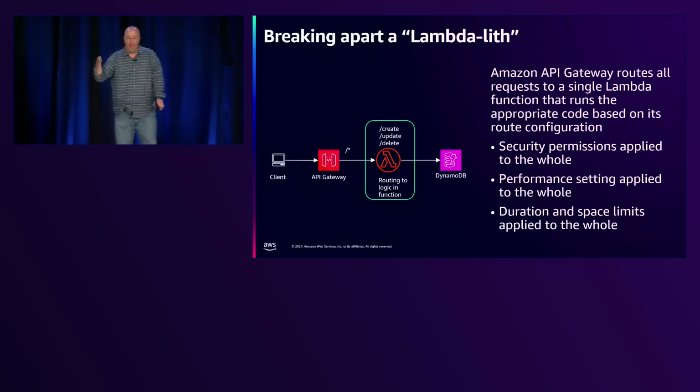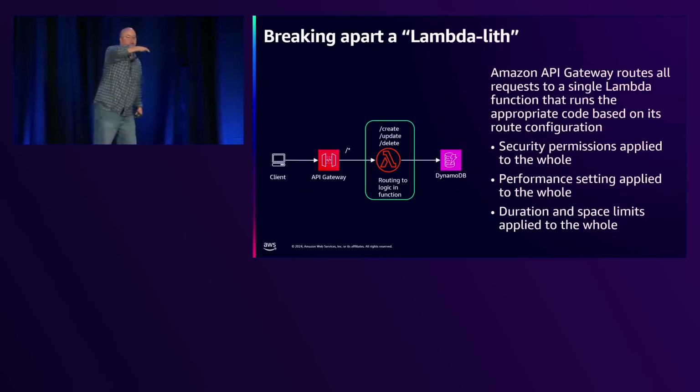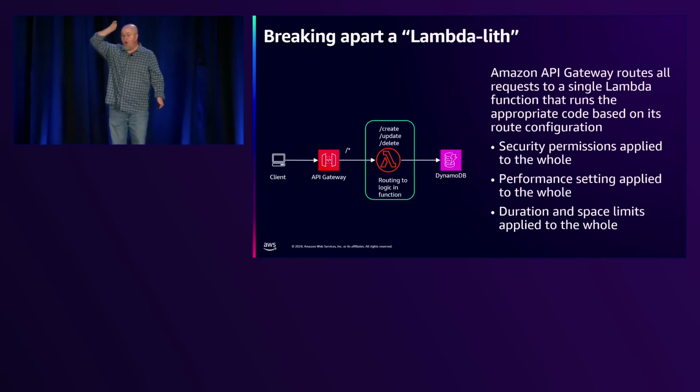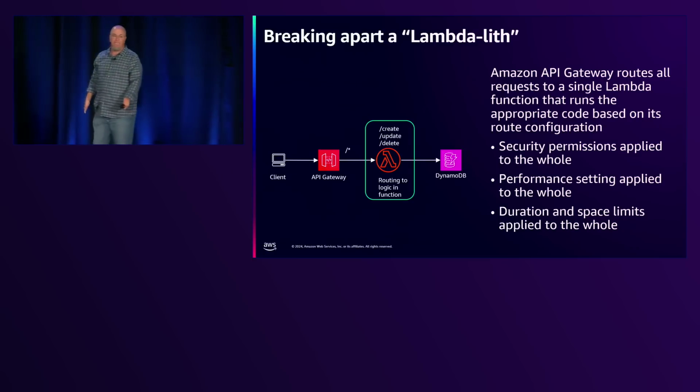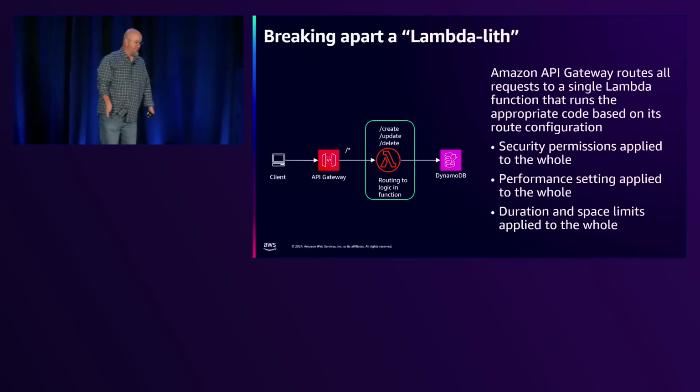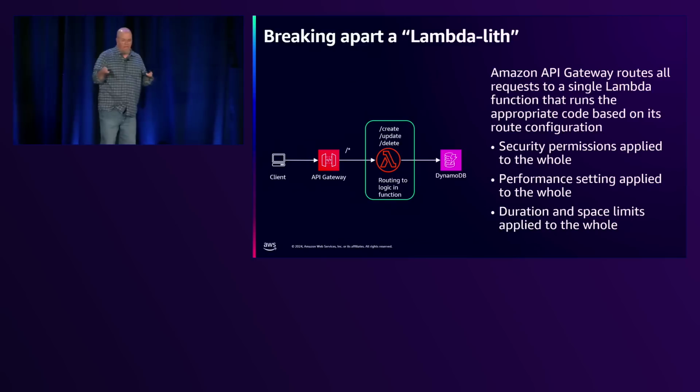That happens. All right. And then we went the other way where we say for every method on every resource, I'm going to have a separate Lambda function. And so then we built 3 million Lambda functions to have a to-do list, right? So that gets a little crazy, right? So we go back and forth, but what we're looking to do is to break this down.